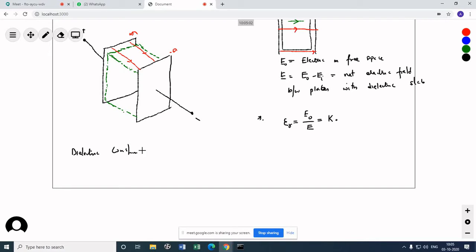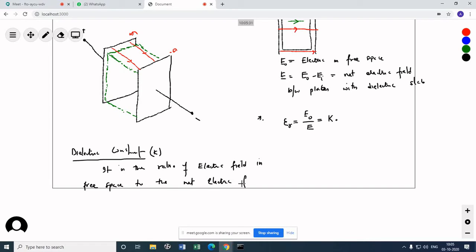The dielectric constant kappa is nothing but the ratio of the electric field in free space to the net electric field between the plates with the dielectric substance.